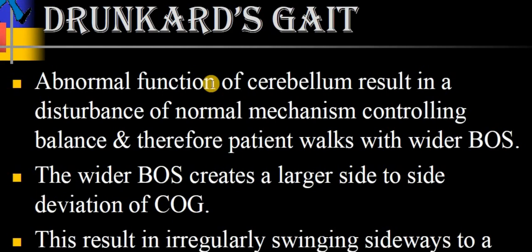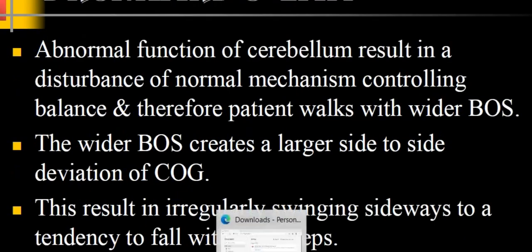Next is the cerebellar ataxic or drunkard's gait. An abnormal function of the cerebellum will result in this kind of gait pattern, a disturbance of the normal mechanism controlling balance. Therefore, the patient will walk with a wider or broader base of support. The wider base of support means a larger side deviation of the center of gravity. It results in an irregular swinging sideways, with a tendency to fall on each step. This is also known as the reeling gait.